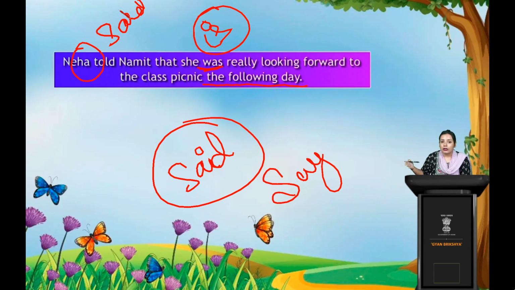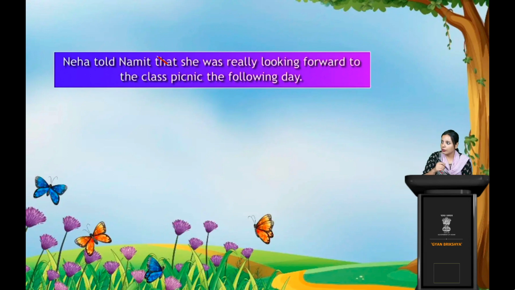So when it's converted into indirect form, the present will change into a past form. The past form of is was. And we all know that a reporting word, that, will join together the sentence. I hope this part is clear.